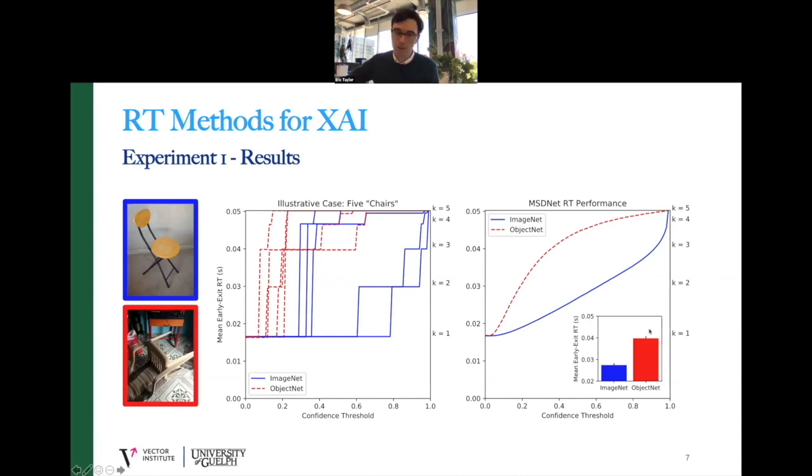But we can't make very strong claims about feature processing because there are so many differences in the input between ImageNet and ObjectNet. To do that, we need input with more carefully controlled features. So let's take a look at the scene grammar dataset designed for experiments with human subjects, or CGRAM for short.